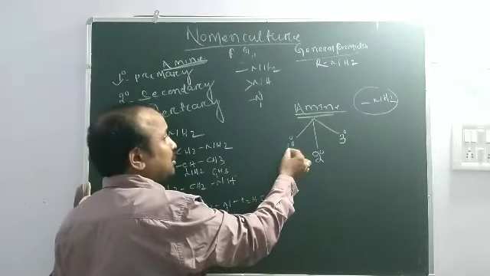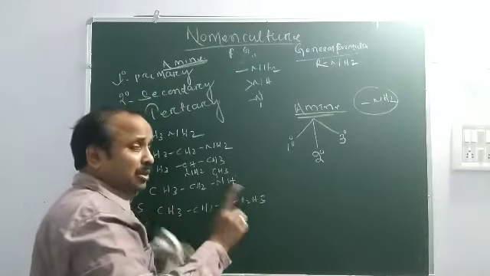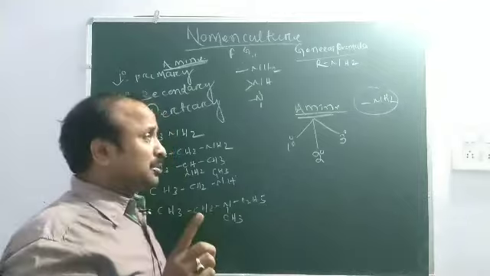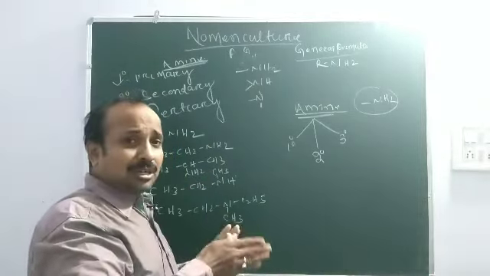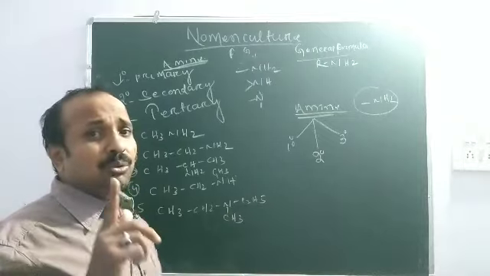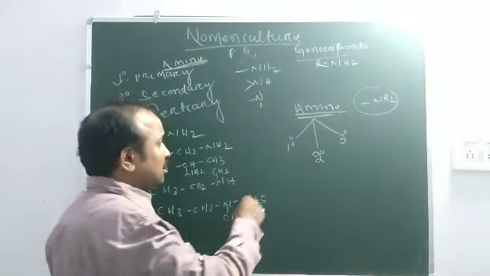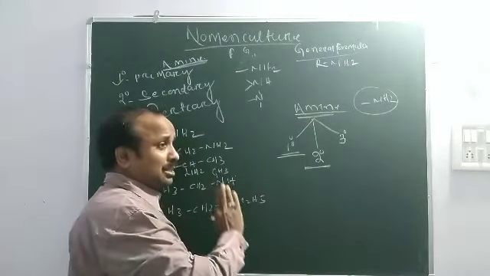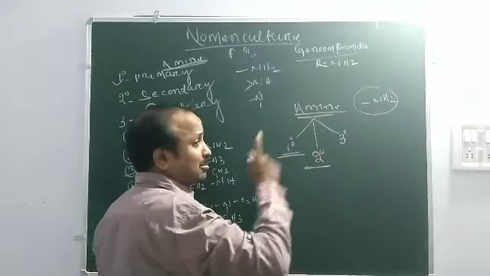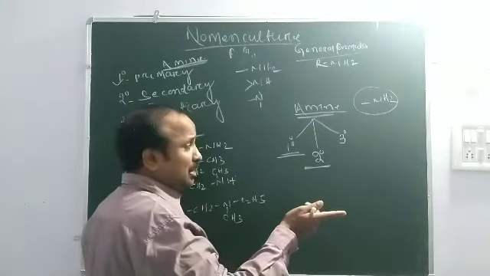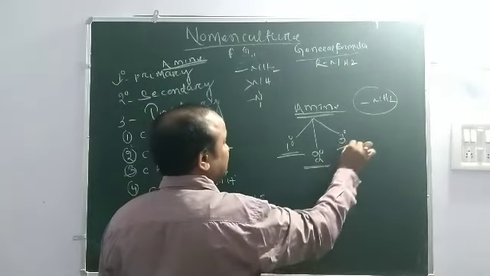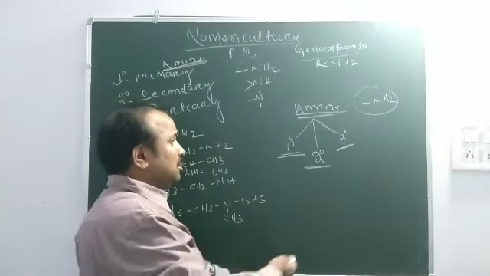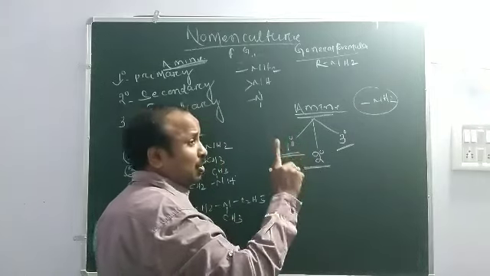Primary means the amine is attached to a carbon, and that carbon has a single bond with only one other carbon chain. Secondary means the amine is attached to a carbon that is attached to two other carbon chains or two other alkyl groups. Tertiary means the amine is attached to a carbon that is attached to three other alkyl groups.